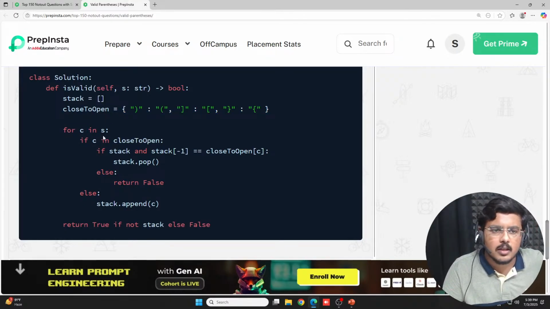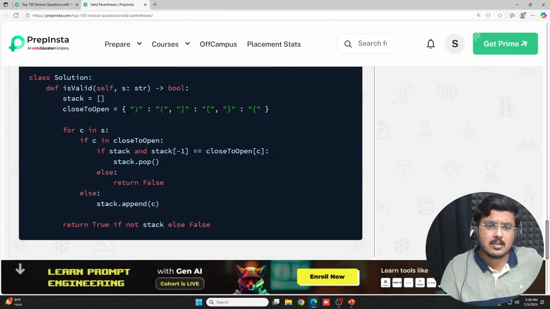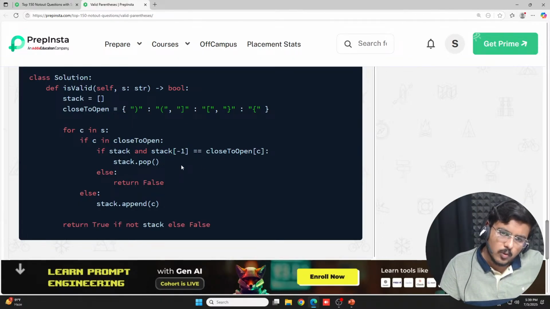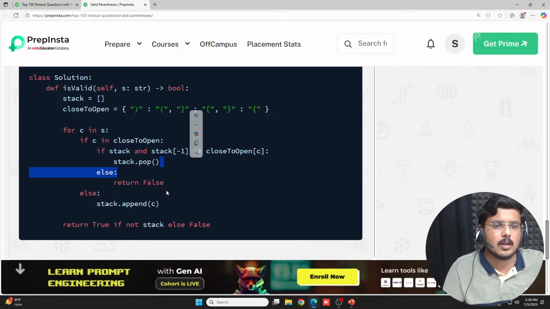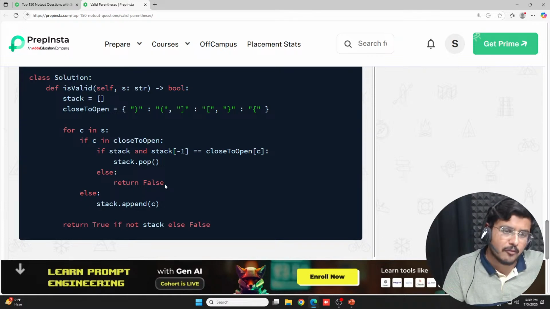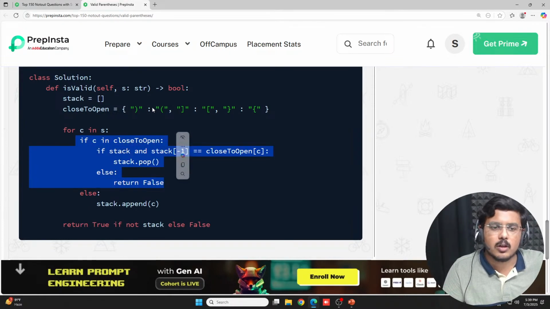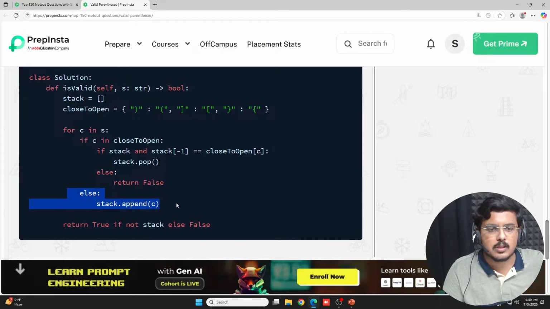For c in this particular string, for any character, you keep on checking if the stack is not empty, fine. And stack of -1 is equal to close to open c, basically again the value and the top is being checked, then you pop, otherwise you return false. If you have no closing bracket initially, if you encounter any opening bracket, you are simply going to execute this else block, and then you're going to return true if not stack, else false.